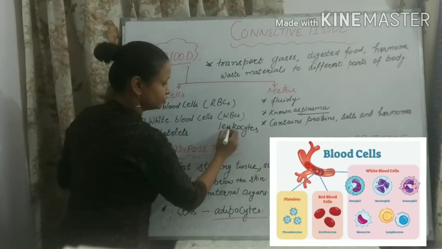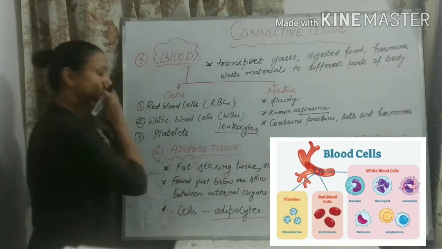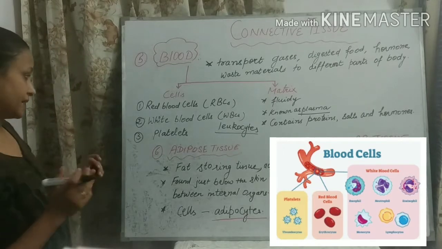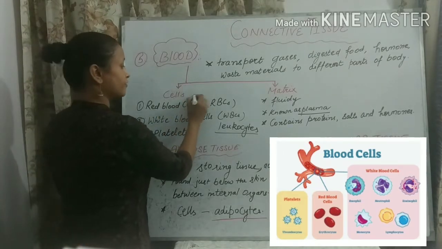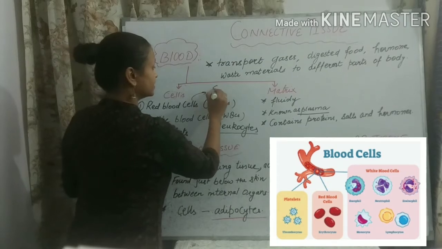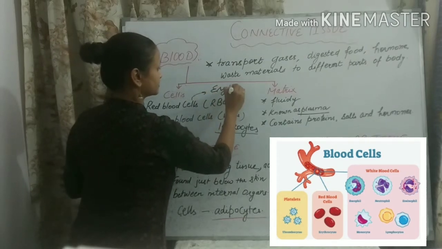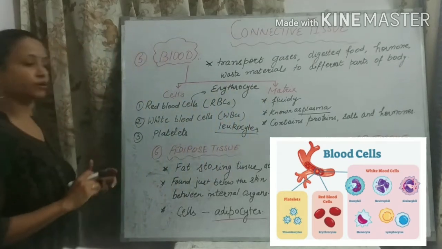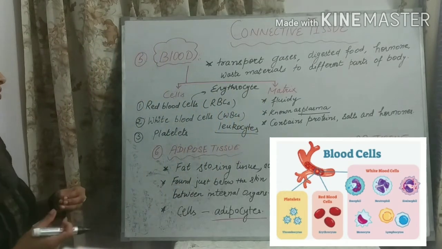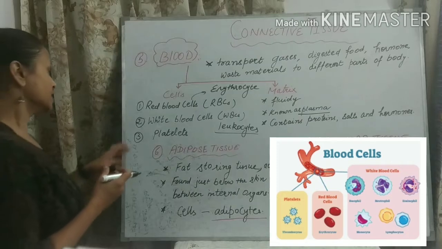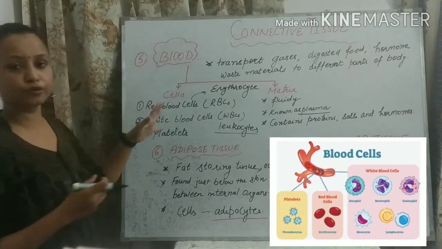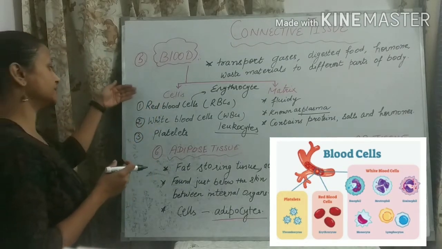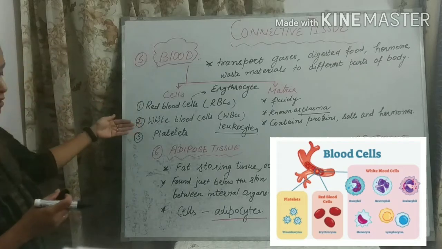And another name of red blood cells is erythrocytes. In your book it has not been given, it's just for your information and knowledge. It is sufficient for you if you learn RBC red blood cells, WBC white blood cells.